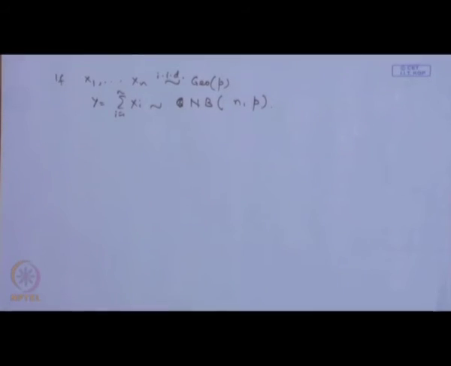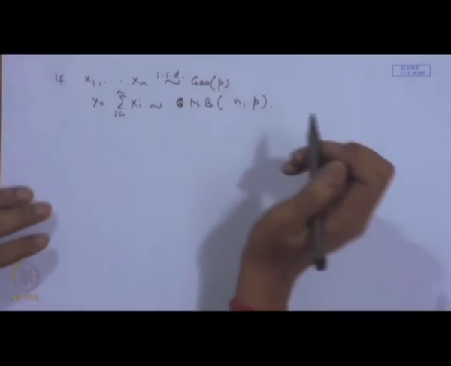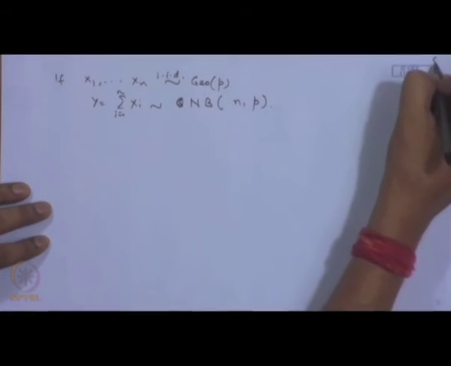Now, let me introduce another important discrete distribution, that is known as Poisson distribution. So, we introduce what is called a Poisson process.